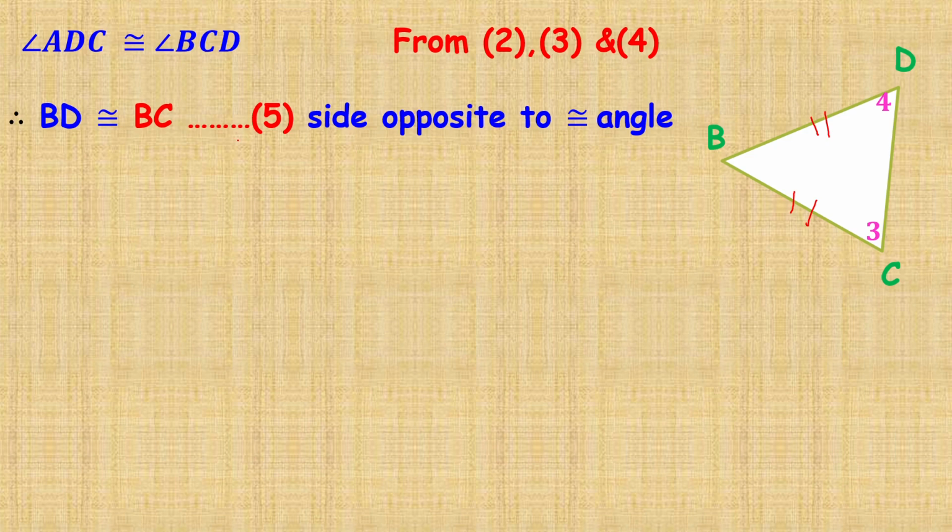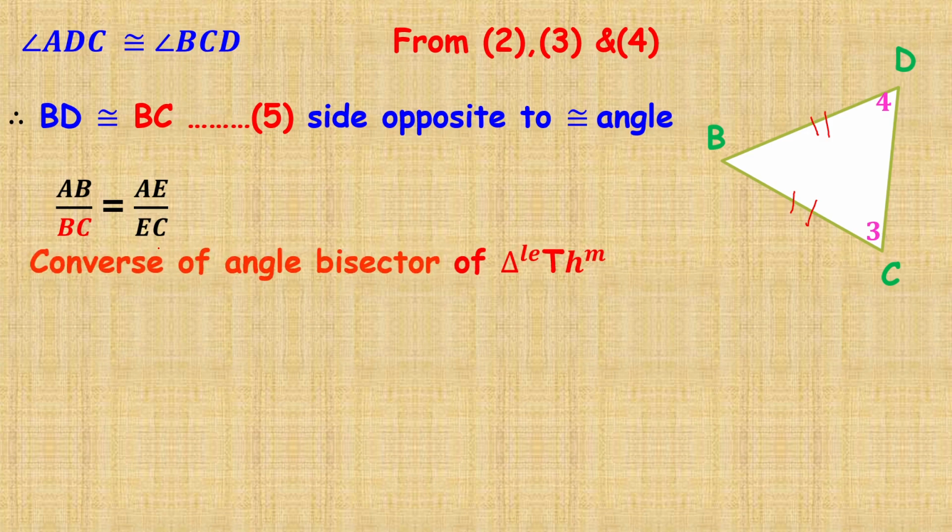We write here. Now equate equations 1 and 5. Replace BD by BC. Therefore AB upon BC is equal to AE upon EC. This is the proof of the angle bisector theorem. This is very important. This theorem asks for 3 to 4 marks. Now let us learn the converse of the angle bisector of a triangle theorem.